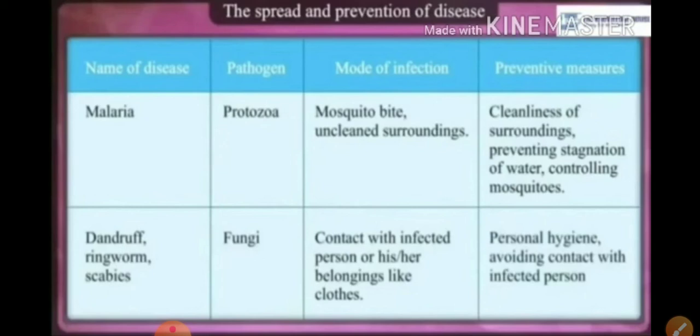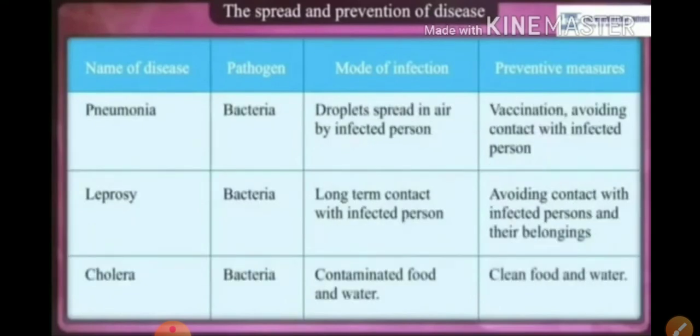Then dandruff, ringworm and scabies are fungal diseases. They occur due to fungi, through contact with an infected person or his or her belongings like clothes. Personal hygiene is also required. Then pneumonia is a bacterial disease, with droplets spread in the air by an infected person. Vaccination and avoiding contact with the infected person are required.